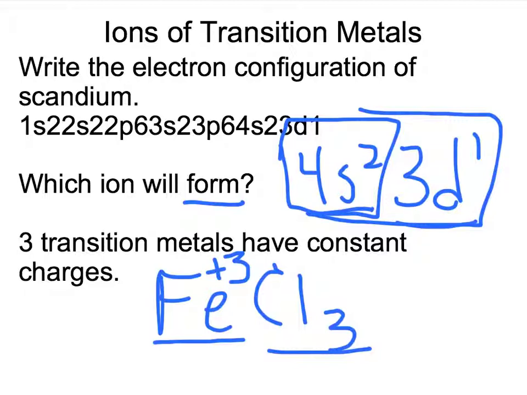There are, however, 3 transition metals that we'll talk about that do have constant charges, and we should label these in our periodic table. Zinc and cadmium tend to have a constant charge of +2, and silver will have a constant charge of +1.